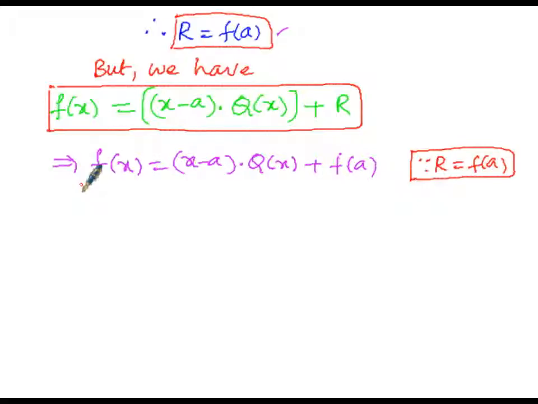So based upon this remainder theorem, let us find out the remainder of a given polynomial.